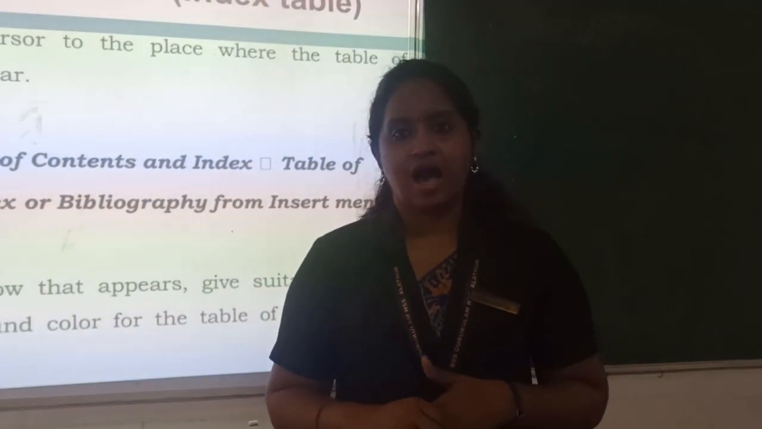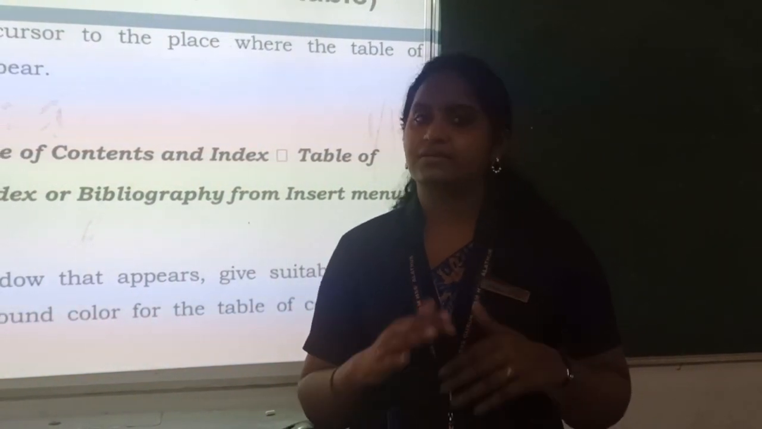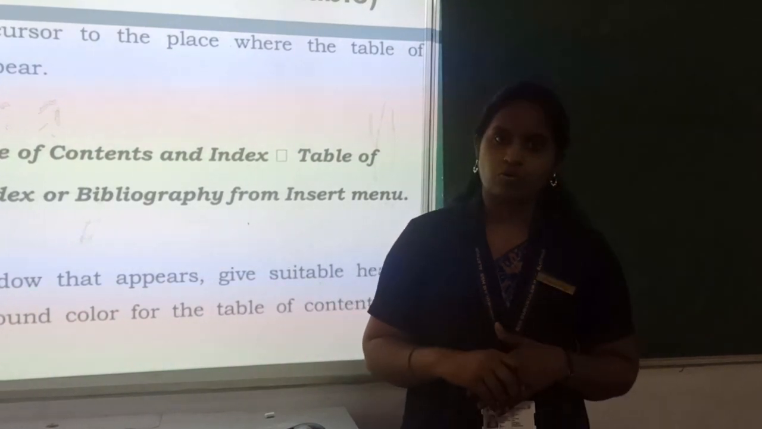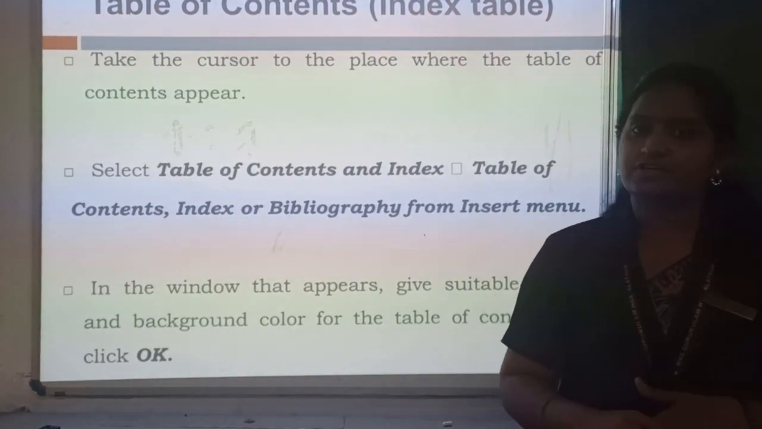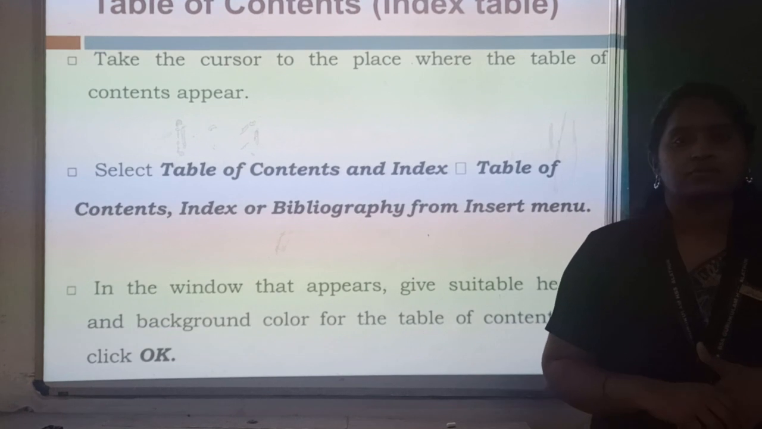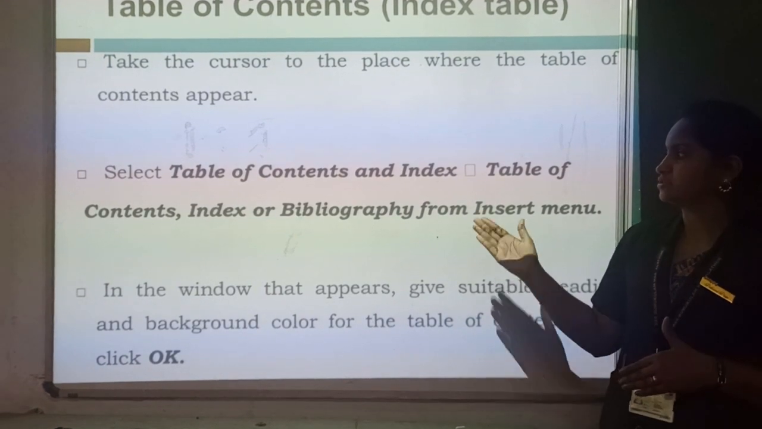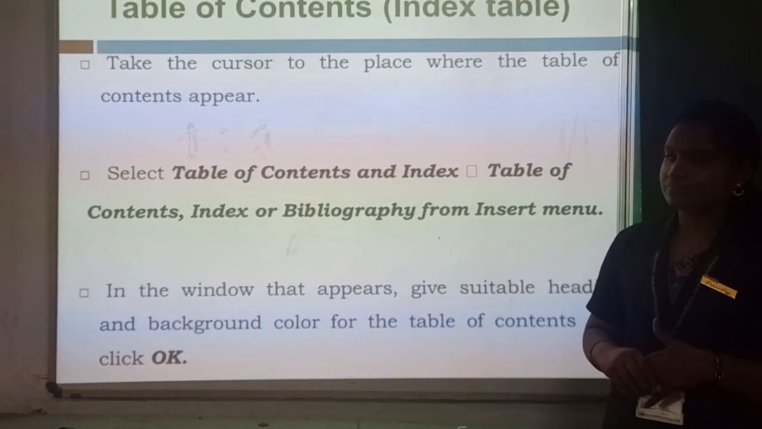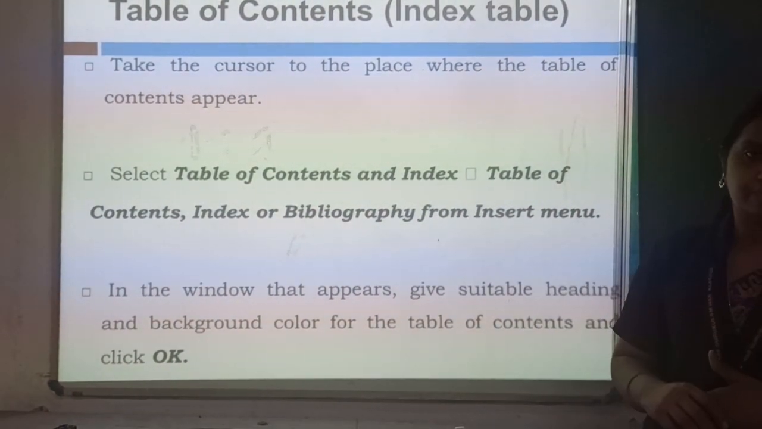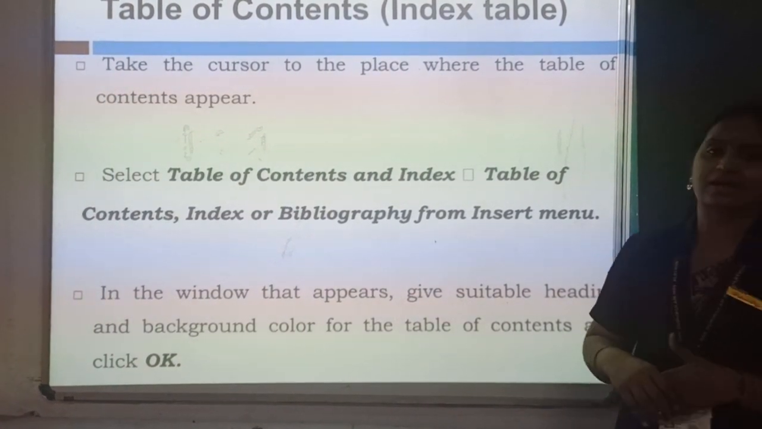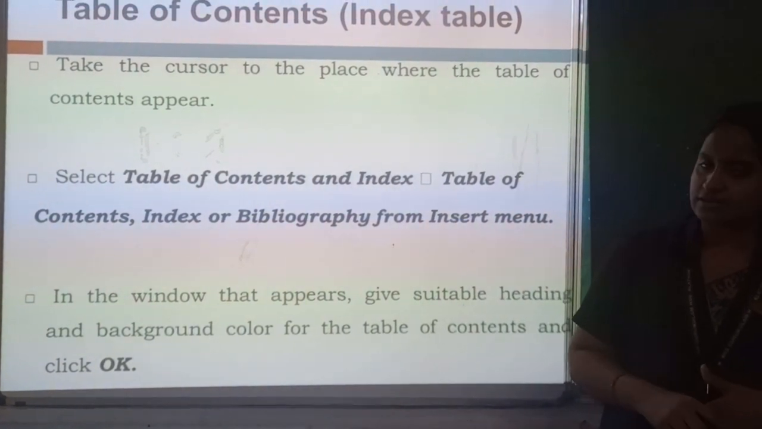How to? After applying particular styles for the main headings and subheadings, with that content you can create an index. How can we create it? If you need to display your index on the first page, generally we use the first page to include the index. So just click the cursor on a particular page and select the option table of contents and index, or bibliography, from the Insert menu. In the Insert menu you have the option table of contents and index. Here you can choose table of contents, index or bibliography.